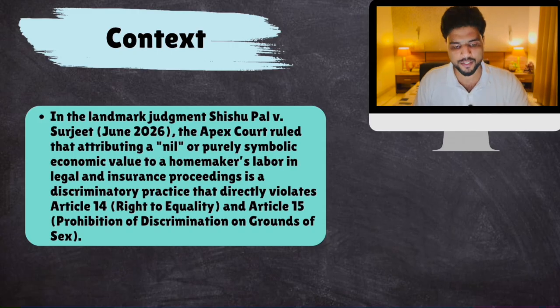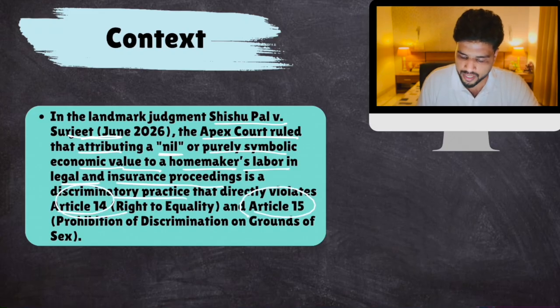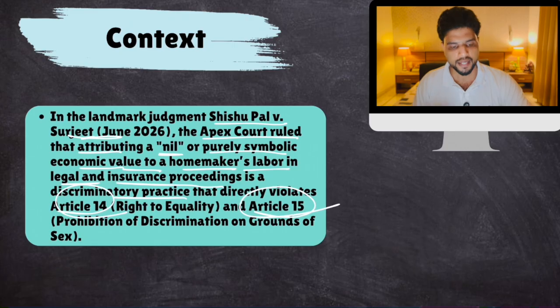So, economic valuation of unpaid domestic labor. This is the landmark judgment of the Supreme Court, Shishupal versus Surji. The Apex Court ruled that attributing a nil, sometimes no money is paid, or purely symbolic economic value to homemakers' labor in legal and insurance proceedings is discriminatory, a violation of Article 14 and Article 15. Clear?